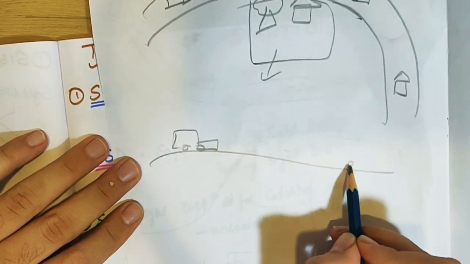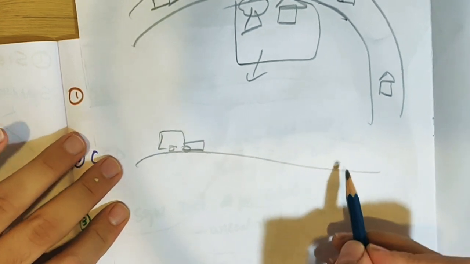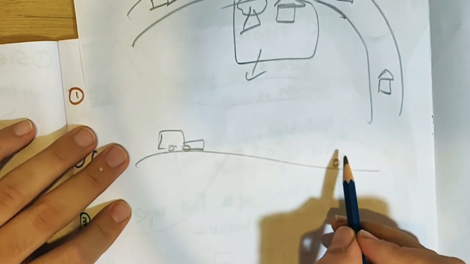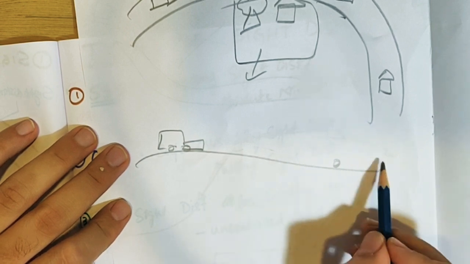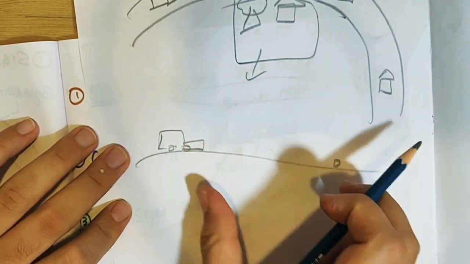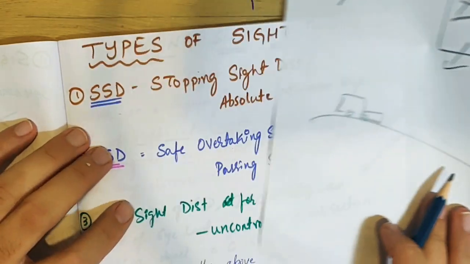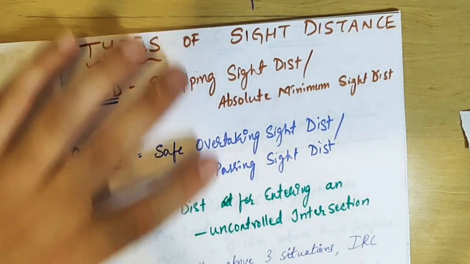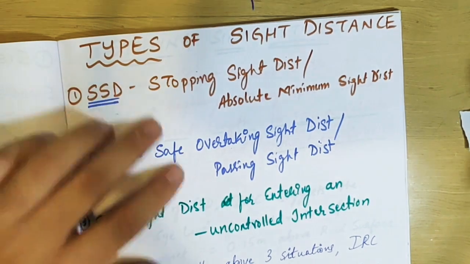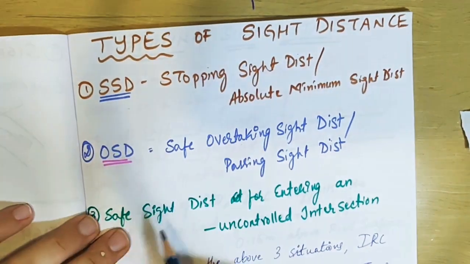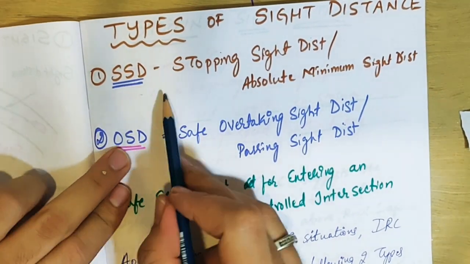If the vehicle sees some obstruction like an animal or a stone, or an oncoming vehicle, it should be able to stop. This distance required to stop the vehicle is called the stopping sight distance. Again, we are going to discuss this in future topics in detail with problems.